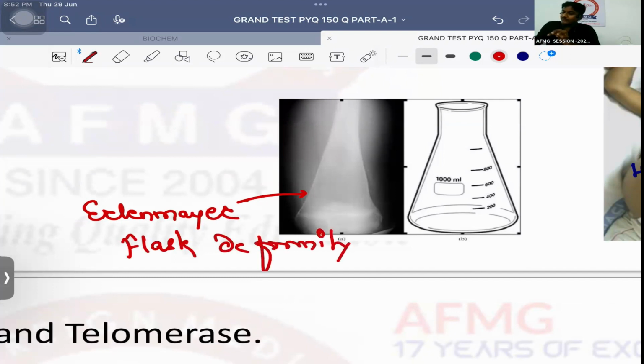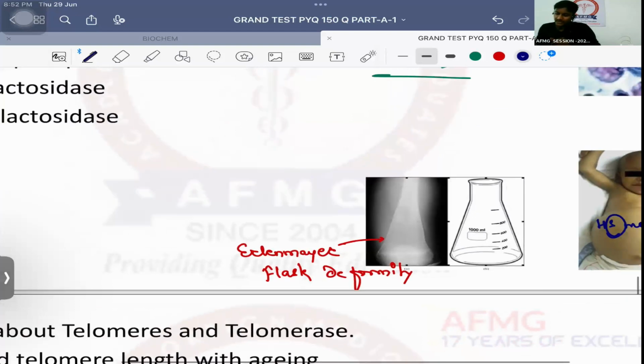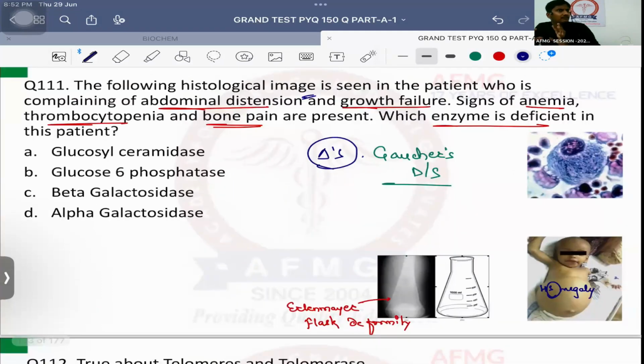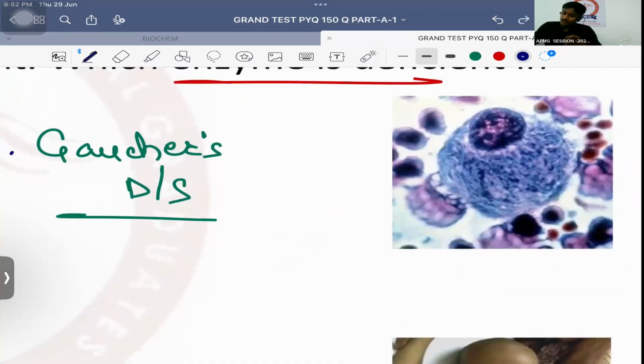Okay, Gaucher's disease में which deformity is seen in bone? Erlenmeyer flask deformity. And important is, as this glucocerebroside will deposit inside the bone marrow, will the hematopoietic stem cells get enough space to divide? No. That's the reason why patient has pancytopenia. Along with that, in the bone marrow biopsy, you can get these macrophages, which are having which kind of appearance?